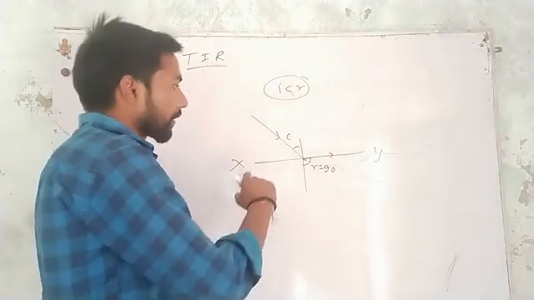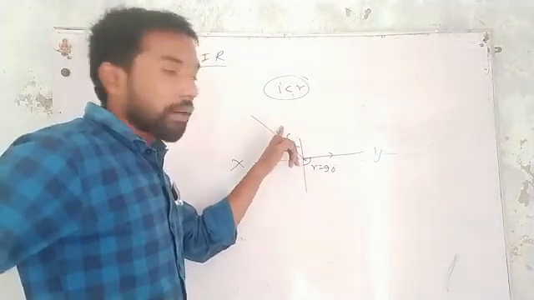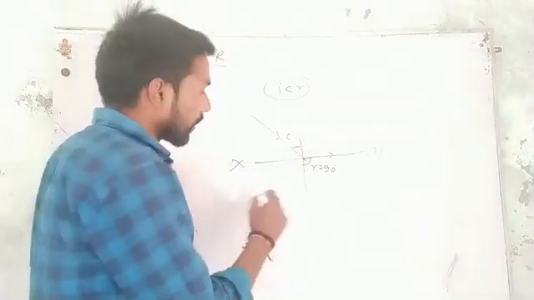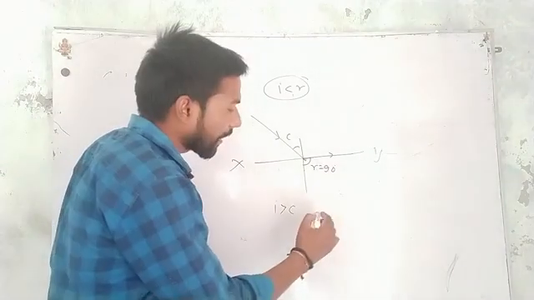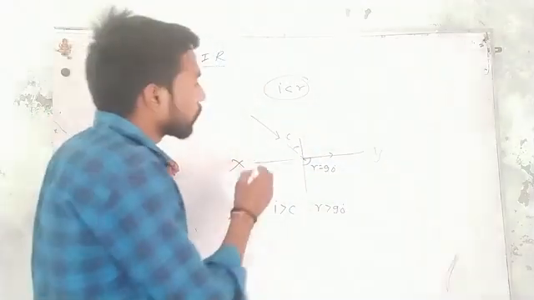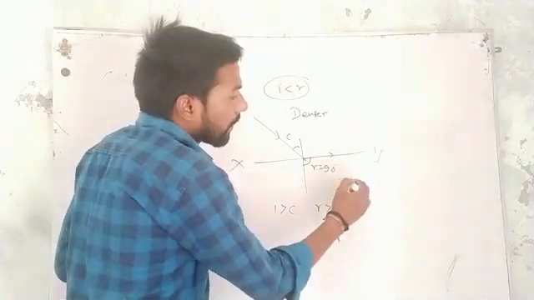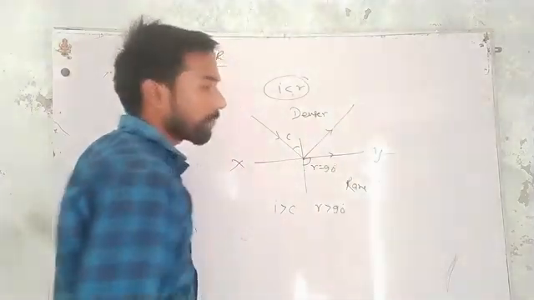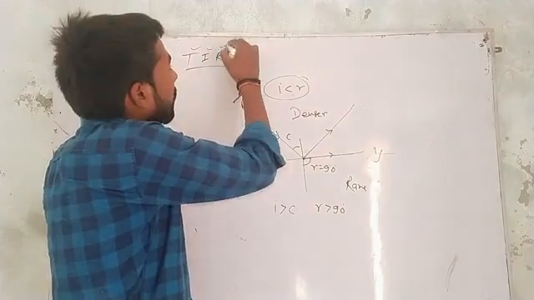Now, if we further increase the value of I, the angle of incidence, then R will also increase. It means if we increase the value of I beyond C, beyond critical angle, then R will increase beyond 90 degrees. So it means light which is traveling in denser media will not enter the rarer media, it reflects in the same denser media. This phenomenon is known as total internal reflection.